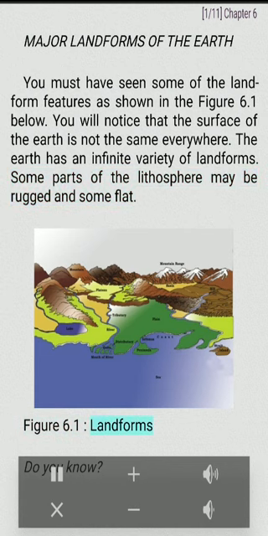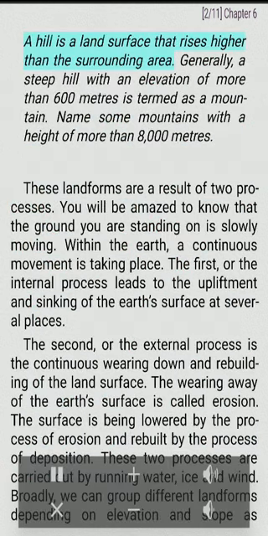Figure 6.1. Landforms. Do you know? A hill is a land surface that rises higher than the surrounding area. Generally, a steep hill with an elevation of more than 600 meters is termed as a mountain. Name some mountains with a height of more than 8,000 meters.